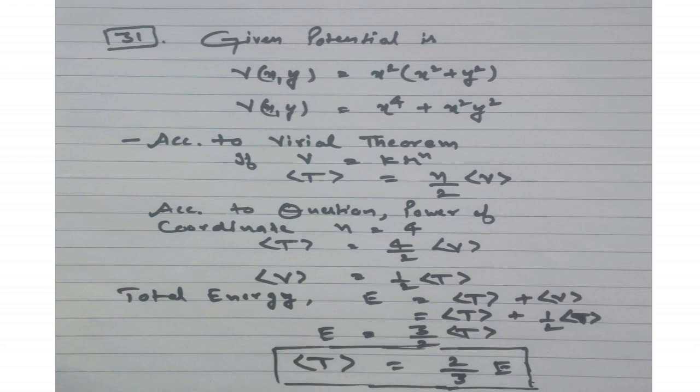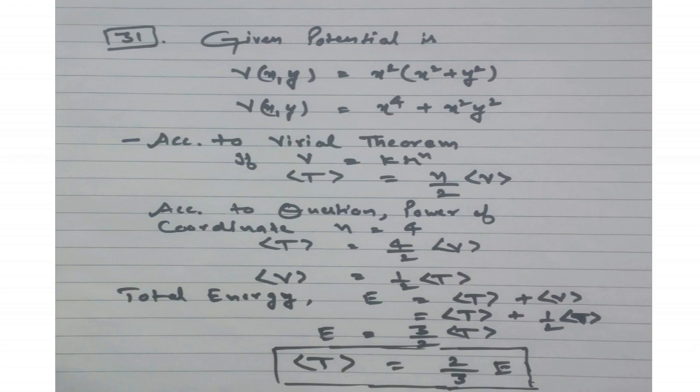So according to Virial theorem we have average kinetic energy will become 4 upon 2 into average potential energy. So here average potential energy becomes 1 upon 2 times of average kinetic energy. So as we know that total energy is equal to kinetic energy plus potential energy. So here put the value of potential energy in the form of kinetic energy. So you will get average kinetic energy plus 1 upon 2 average kinetic energy. It will become 3 upon 2 average kinetic energy.